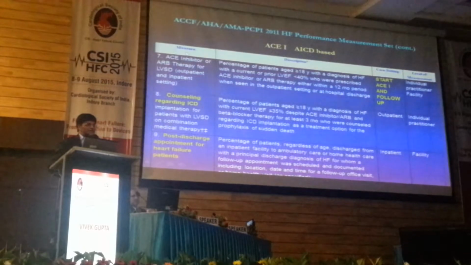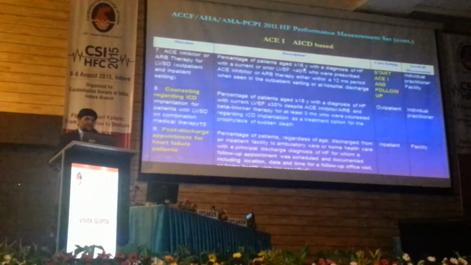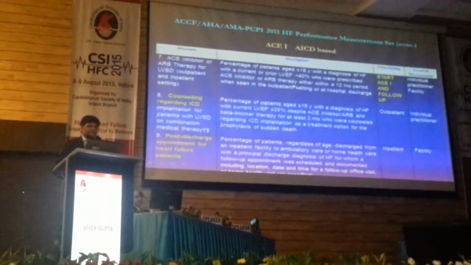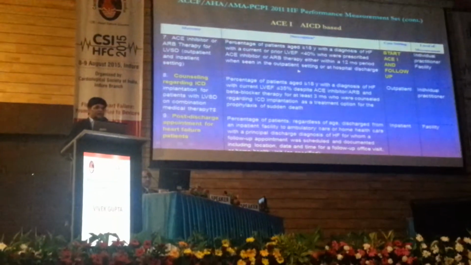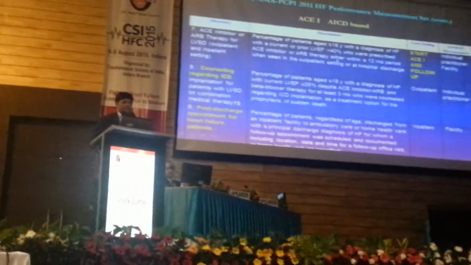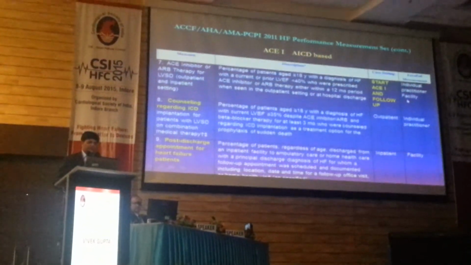And then of course similarly ACE inhibitor or ARB therapy, the percentage of patients more than 18 years of age diagnosed with heart failure who are prescribed ACE inhibitor or ARB therapy within a 12-month period when seen in the OPD setting. So we should also document the percentage of patients. This has to be done by some sort of hospital agency or directly by the individual practitioner facility.